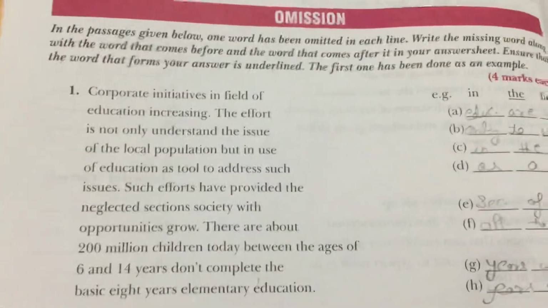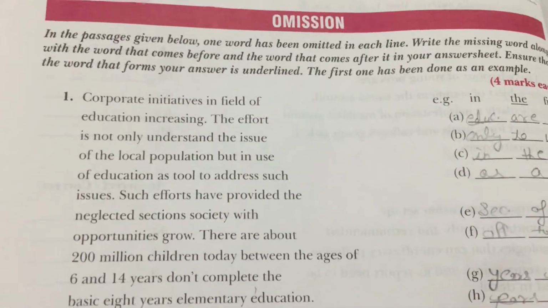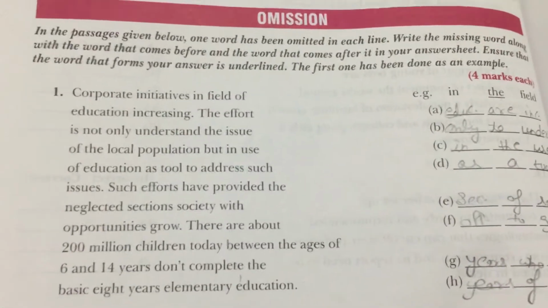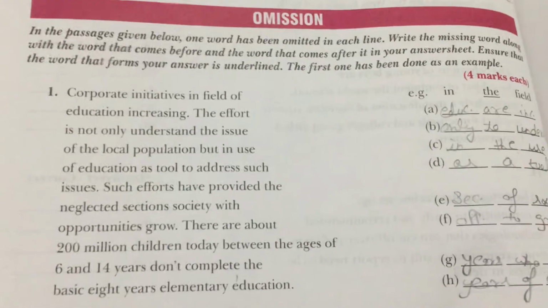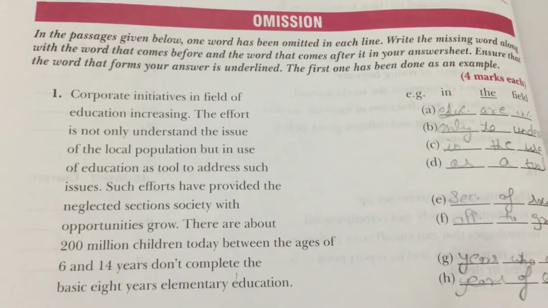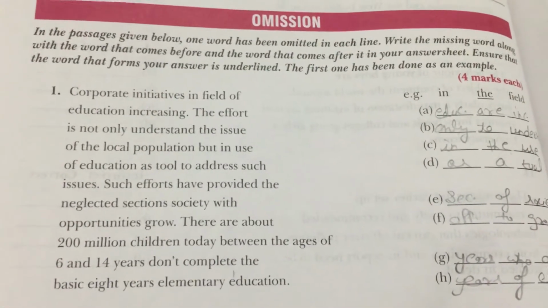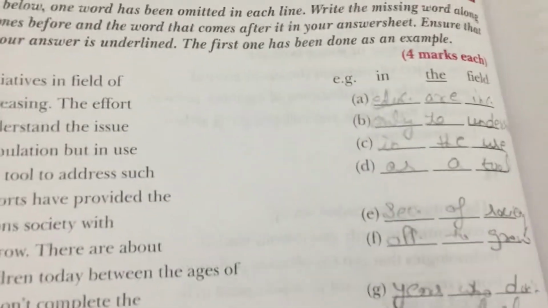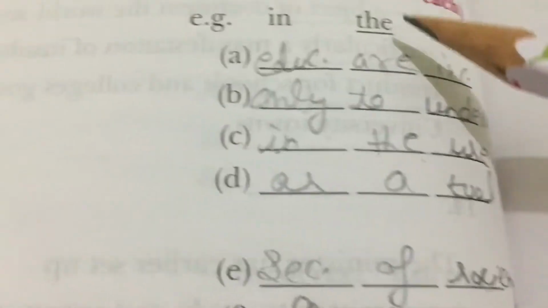As you can see, this is a paragraph, a passage that is given. In this passage given below, one word has been omitted, that is, one word is missing. You have to write the missing word, and you have to write what comes before and after. See, this is the in-between word, this is the before, and this is the after. Let me explain how this is going to be.